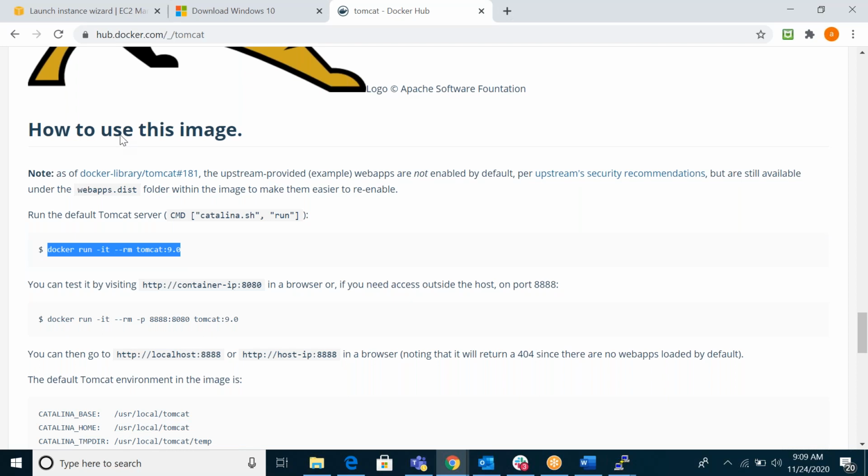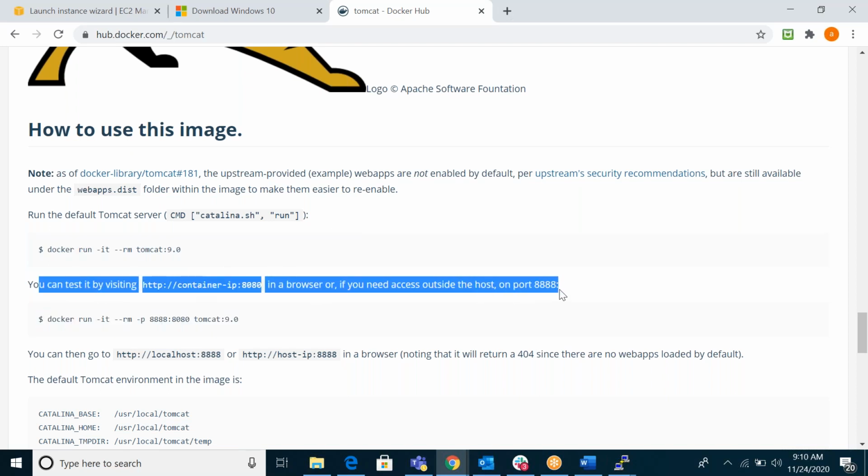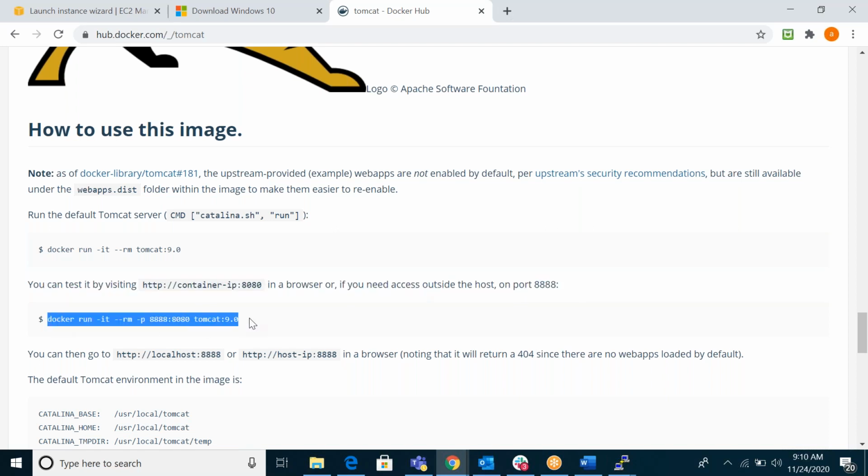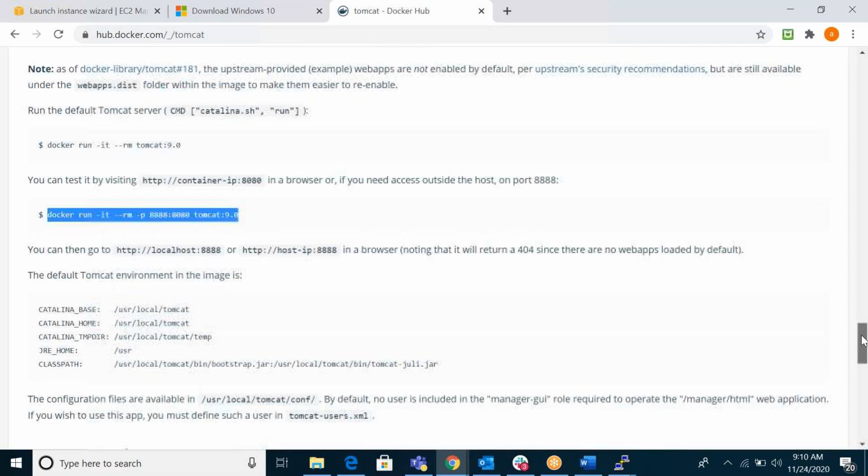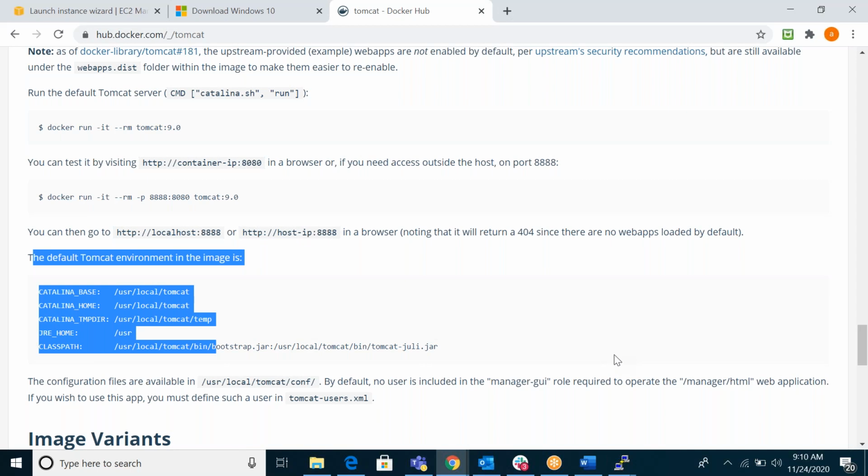Same thing, if you want to run on some particular port, run this command. I'll show you all these things; I'm just going through the description now.